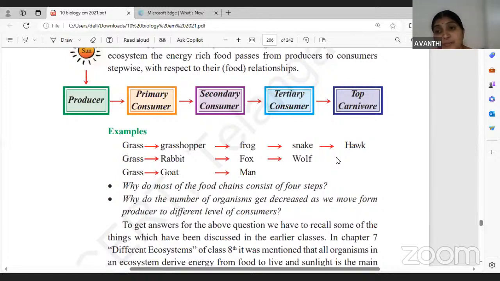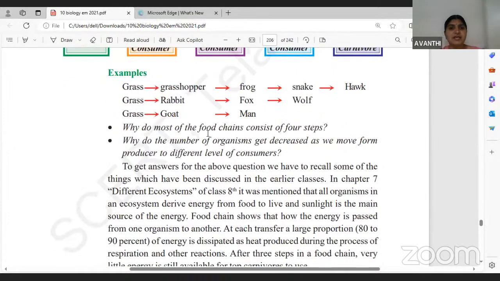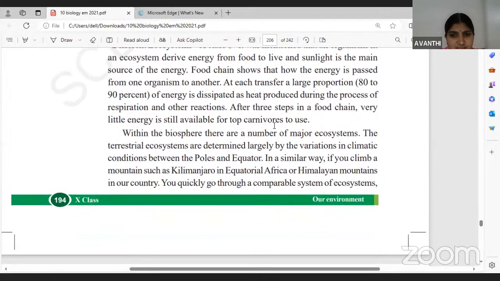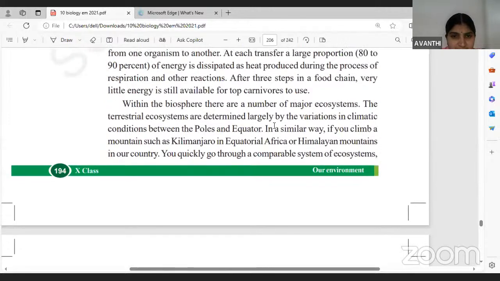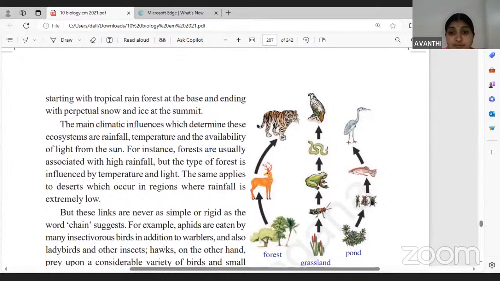And here the food chain may be restricted to 3 trophic levels, 4 trophic levels, or it may be 5 trophic levels. In the exam, you will be asked to write a food chain having 4 trophic levels or 5 trophic levels. Like that, you may get a question. See, here the first one has 5 trophic levels, then 4 trophic levels and 3 trophic levels. Here they have given different ecosystems. You can just refer to them.